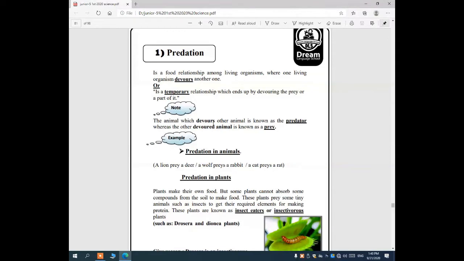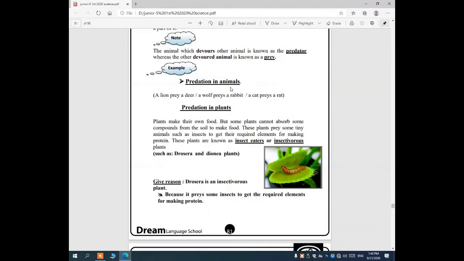Of course, the devouring animal is a predator. The animal who eats is called a predator, for example, like a lion. And the animal who was devoured is a prey. It's known as a prey. For example, we have predation in animals, and we have predation in plants. Predation in animals, like a lion preys on a deer, a wolf preys on a rabbit, a cat preys on a rat, and so on.